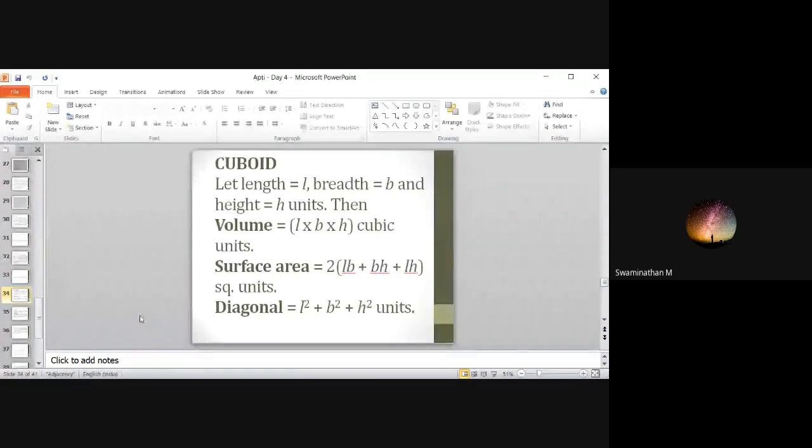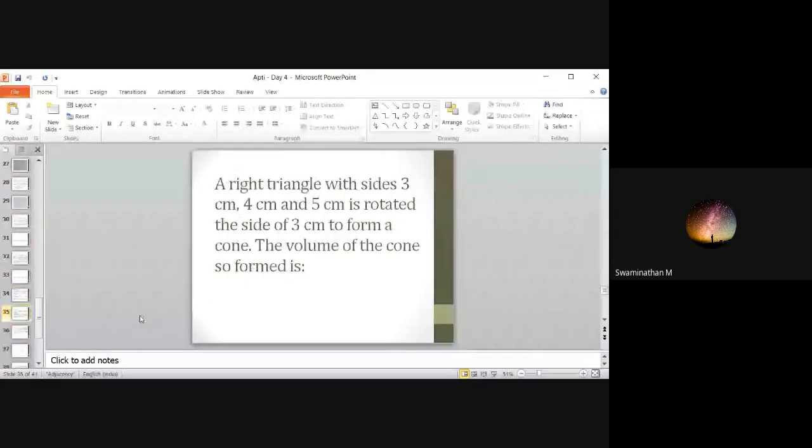A right triangle with sides 3 centimeter, 4 centimeter, and 5 centimeter is rotated about the side of 3 centimeter to form a cone. The volume of the cone so formed is? I will tell first the formula for volume of the cone: 1 by 3 pi r square h.